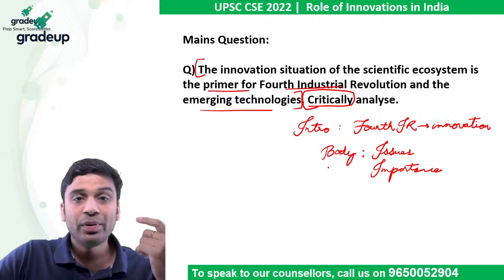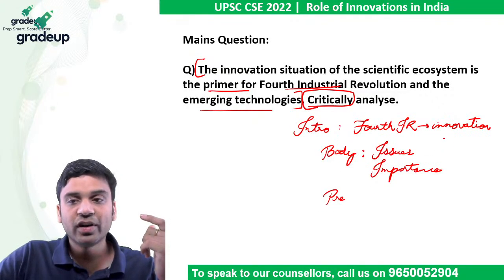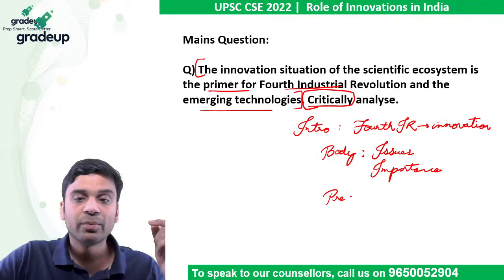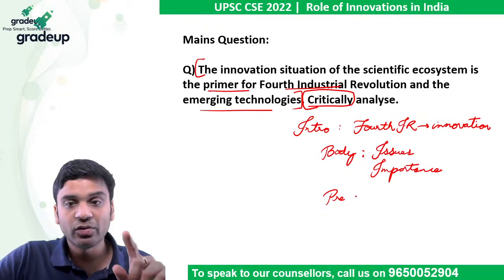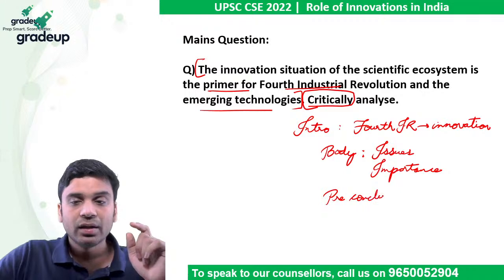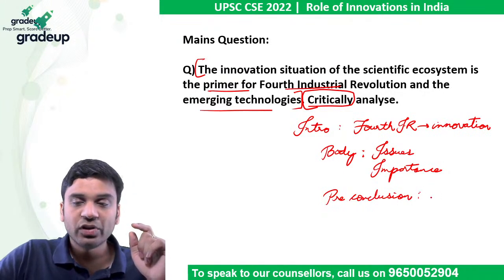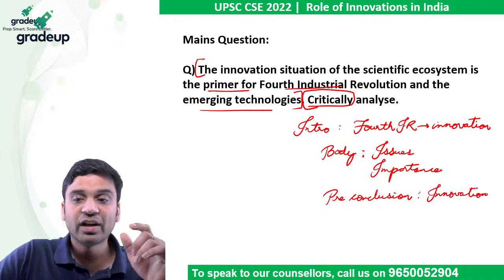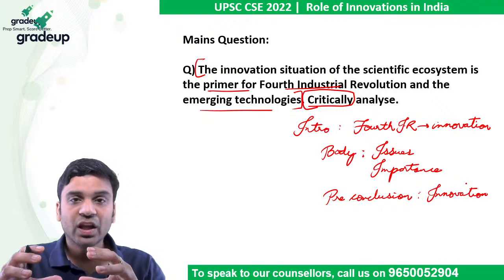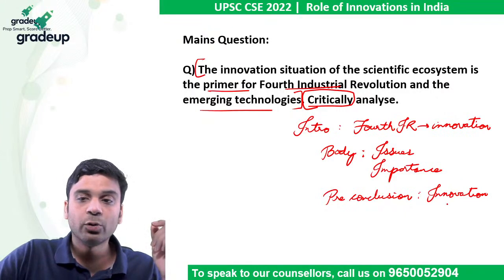Then in your pre-conclusion, actually in the body, sometimes in critically questions, you also write the negative parts, the positives and negatives. But here, there is no negative. Innovation is always good. In the pre-conclusion, you need to link this innovation with the fourth industrial revolution, because that is the main aspect of the question. Innovation plus fourth industrial revolution.